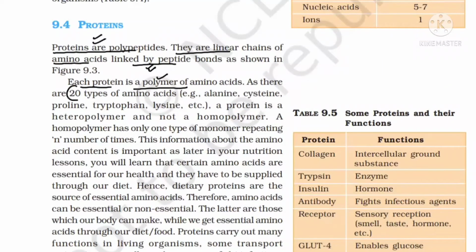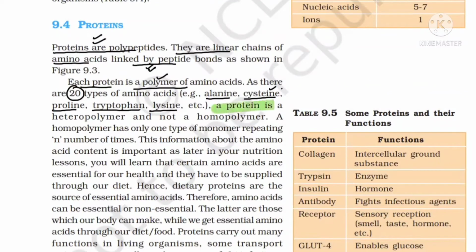There are 20 types of amino acids. Alanine, cysteine you have studied in mineral nutrition. This is a sulfur containing amino acid. Proline, tryptophan, right now you have studied, it is an aromatic amino acid. Lysine is a basic amino acid. So we have to use only 20 types of amino acids. So protein is never a homopolymer.